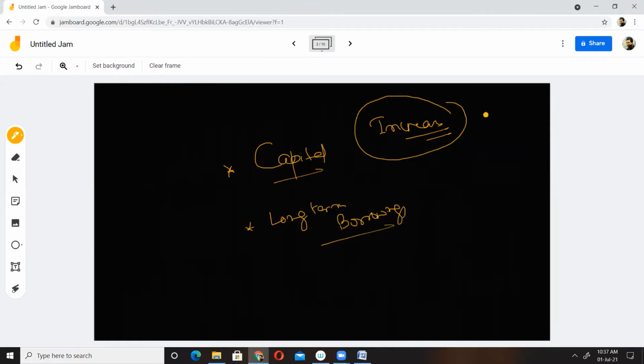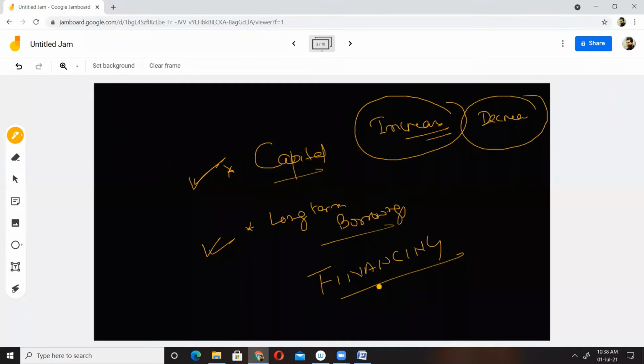Not only increase but also decrease. Activities which will increase or decrease our capital, meaning the firm's, business's, organization's capital, as well as activities which will increase or decrease our long-term borrowings, will be classified as our financing activities.